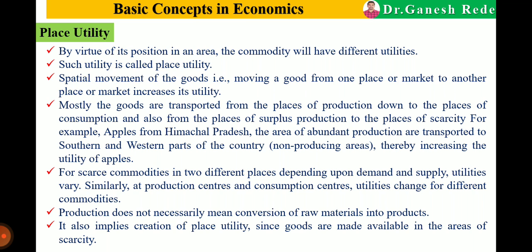So production does not necessarily mean conversion of raw material into products. It also consists of place utility, since goods are made available in the areas of scarcity. It means we have to transport those goods from the production point to the consumption point. So this is all about place utility, which is developed by the transportation function.